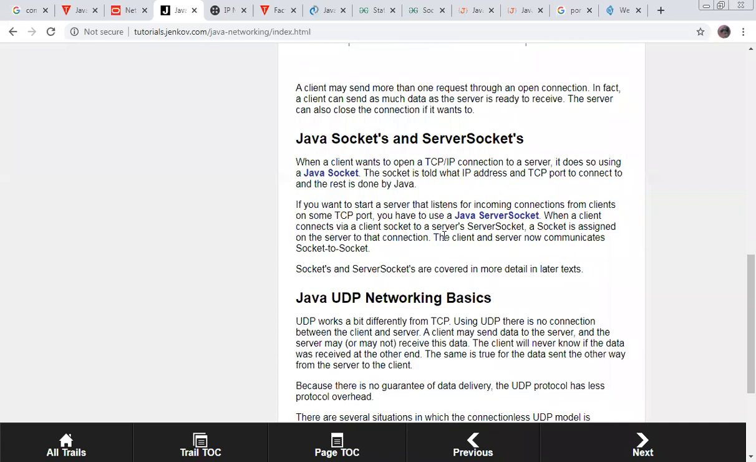Okay. How does Java work? We understand that Java works with sockets with the help of the Java.NET package and Java input-output classes. Let's see Java sockets and server sockets. When a client wants to open a TCP/IP connection to a server, it does so using a Java socket. A Java socket is told what IP address and TCP port to connect to and the rest is done by Java.